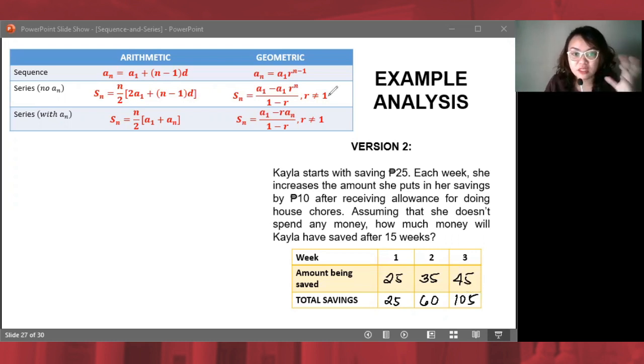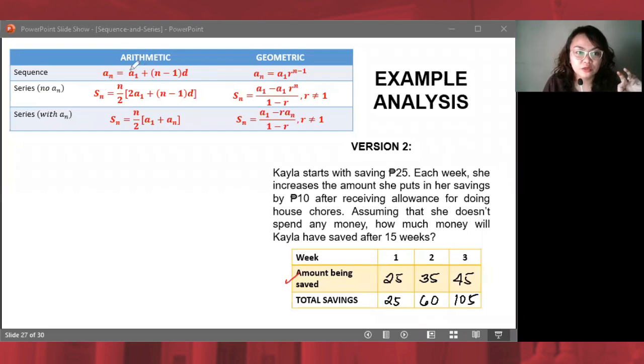You see the difference? A while ago, what we just looked at is the total savings. This time, what we will be looking at is the amount being saved, just because of the difference in the savings method that the Kylas did. Kyla version 1 just saved 10 pesos weekly. Kyla version 2 adds 10 pesos more than what she saved before. Therefore, if we are asked how much money will she have at 15 weeks, we now use series. Dito na tayo gagamit ng series, mga anak.